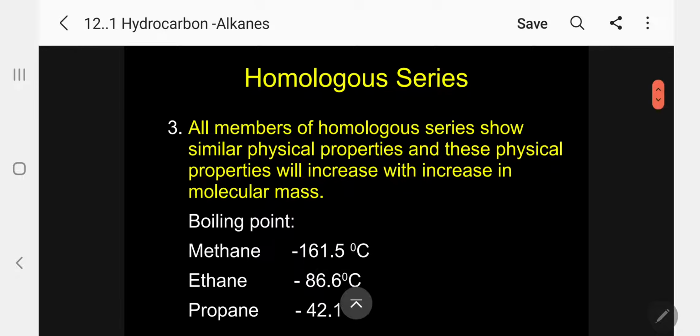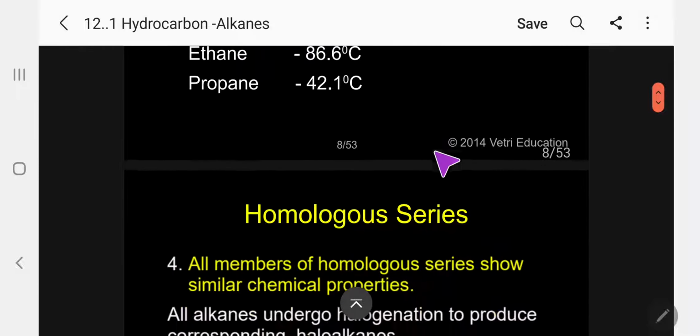Then, same way, the third characteristic, all members of homologous series show similar physical properties, and these physical properties will increase with increasing molecular mass. Let us say boiling point: methane minus 161.5, ethane minus 86.6, propane minus 42.1. So the boiling point increases. So the physical property increases.